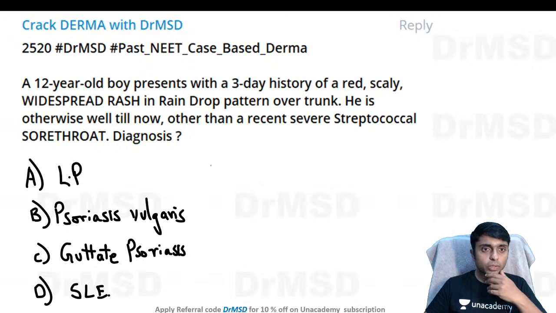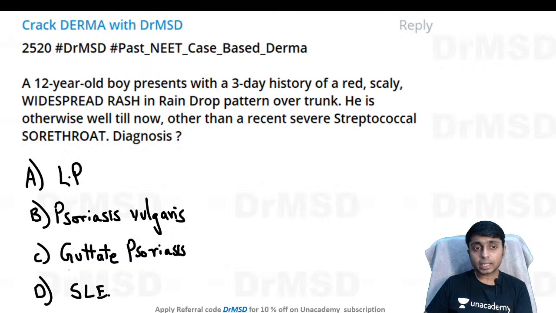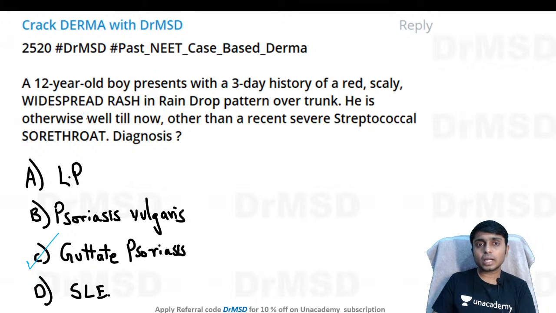So Ijaj, what do you think the answer is? We have already discussed this in the previous slides. Okay, Ijaj says it is GP, that is guttate psoriasis. Very good, you are absolutely right.